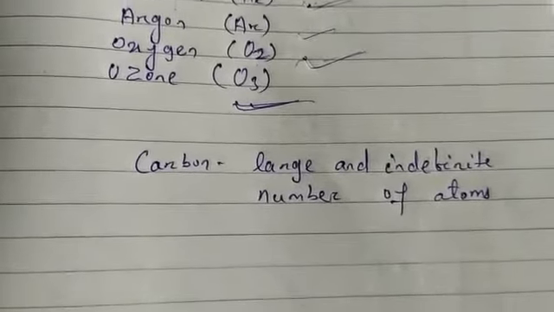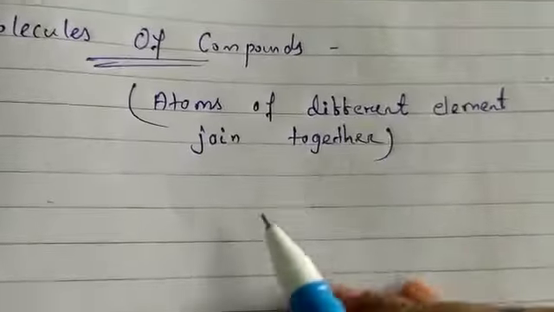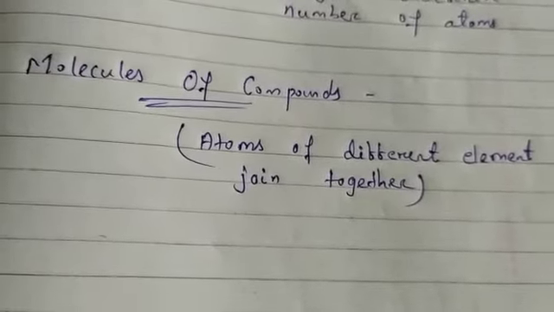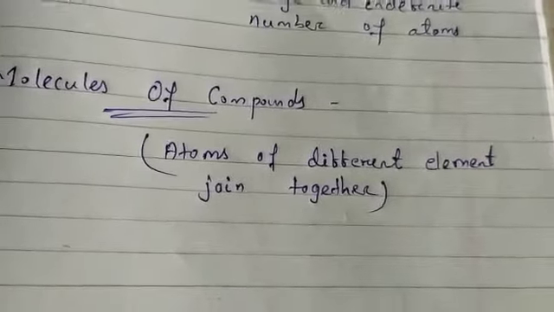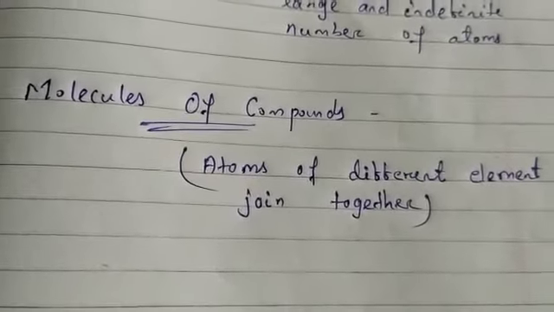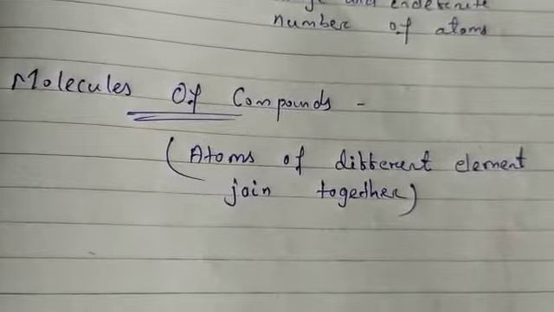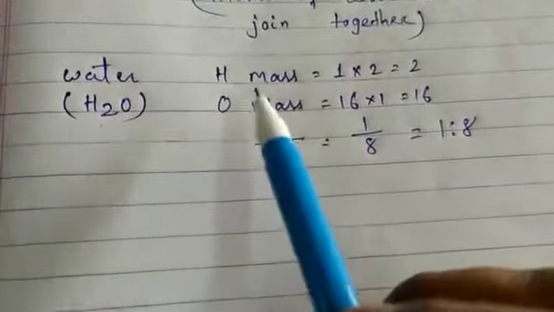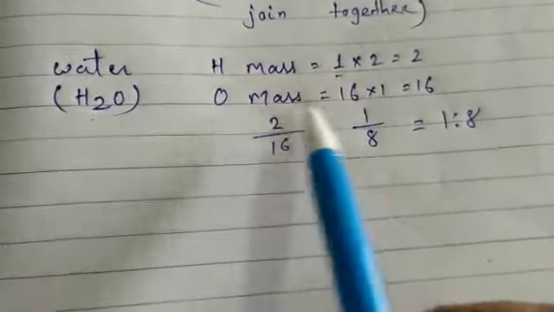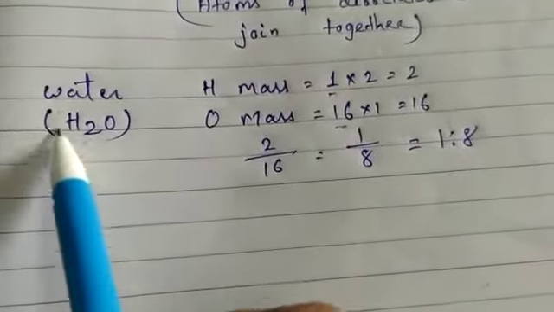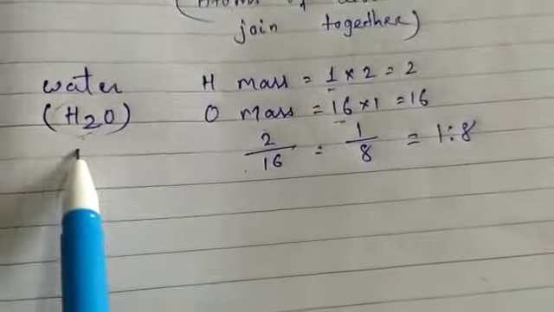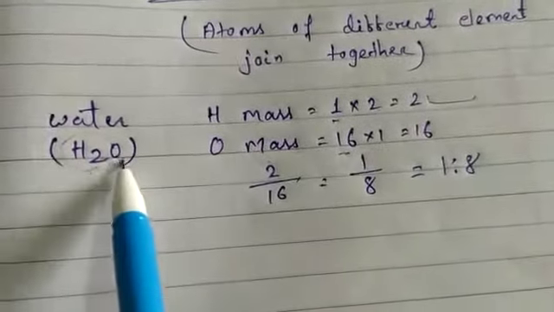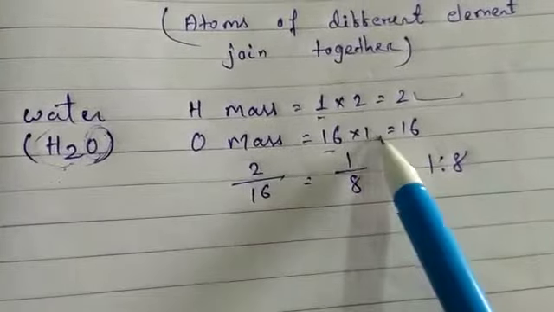Now we will see the molecules of compounds. Here atoms of different elements join together in definite proportion to form molecules of compounds. For example, water: the combining elements are hydrogen and oxygen. In H2O, hydrogen mass is 1 and oxygen mass is 16, but there are two atoms of hydrogen, so 1 into 2 is 2, and oxygen is only 1, so 16 into 1 is 16.